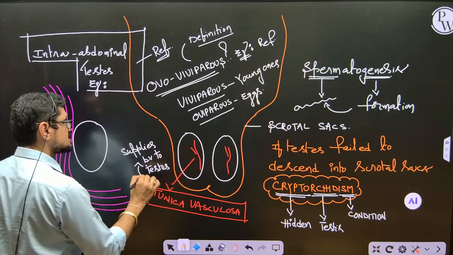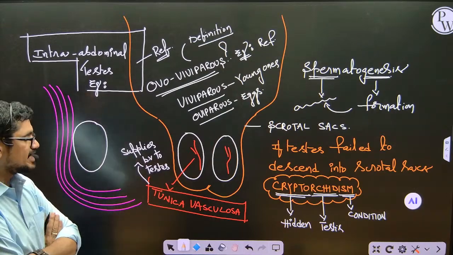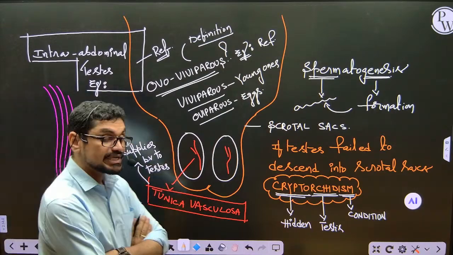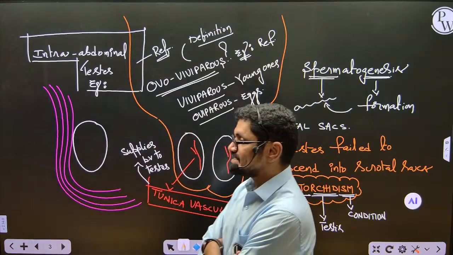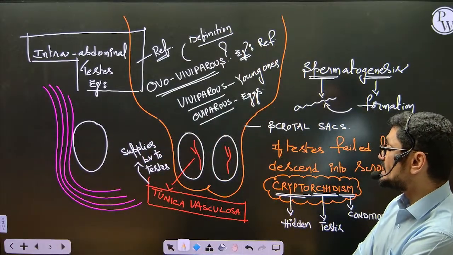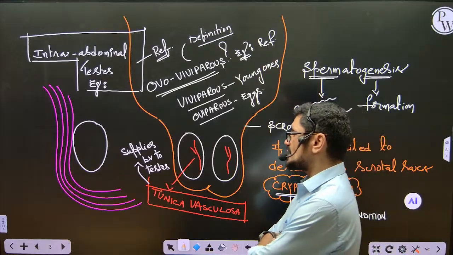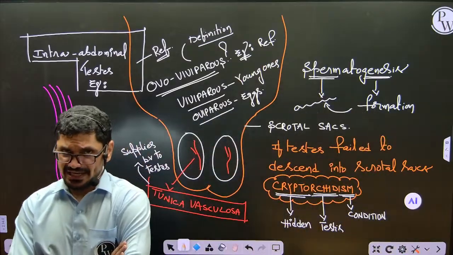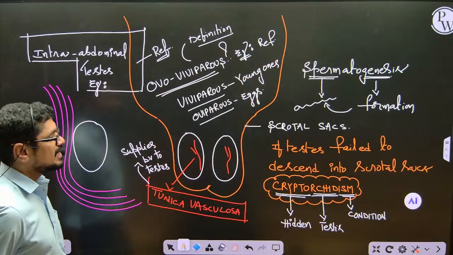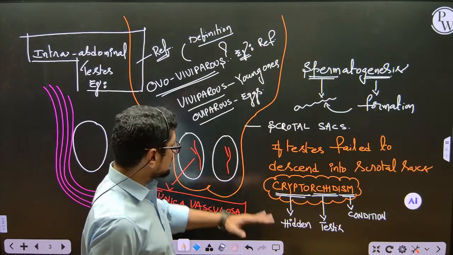Tunica means covering layer. And the testes are present outside the abdomen.